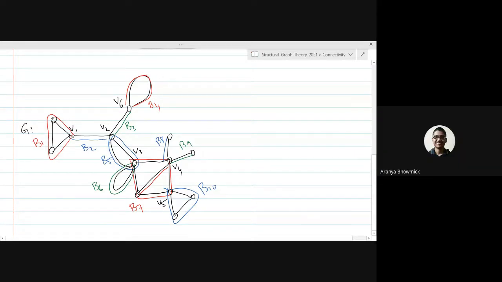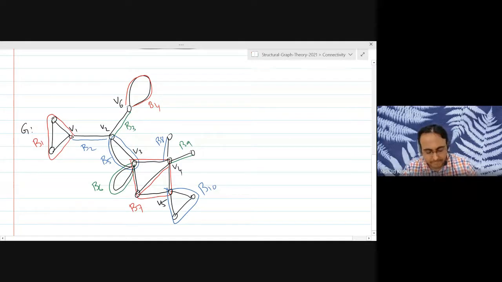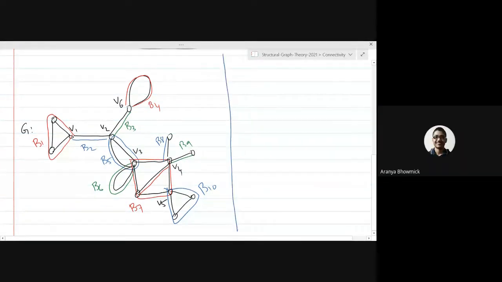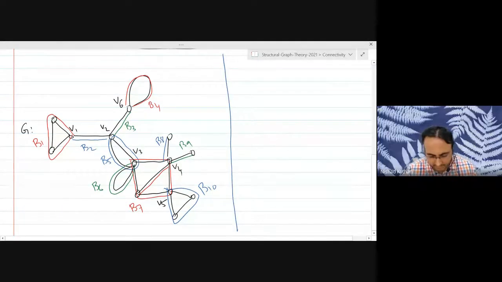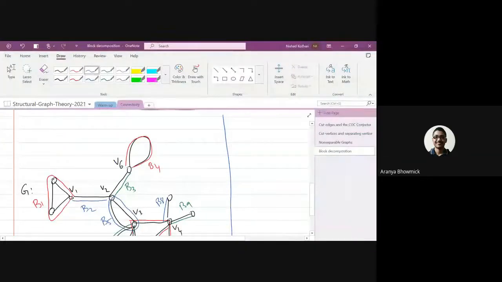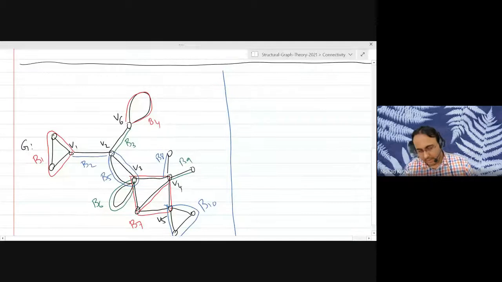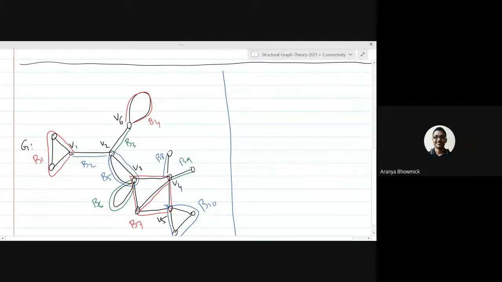Sir, I have a question. So in any graph, if G has loops, then every loop of the graph will be in a separate block. That's right. And in that block, there will be only that loop, no other loop. That's right. Means no other loop or any other edge. Yeah.